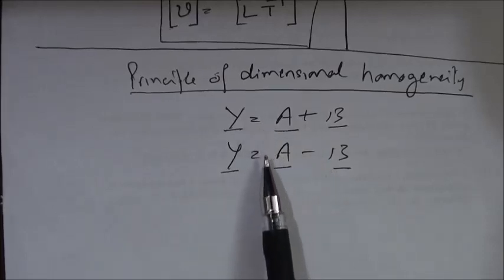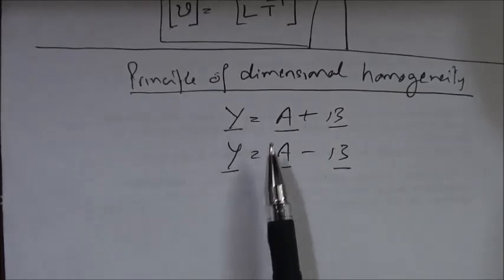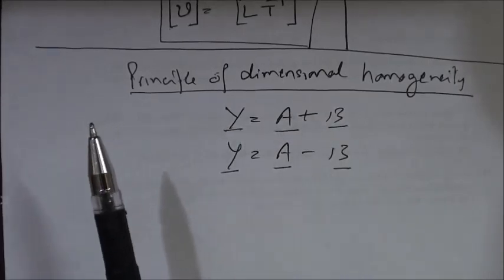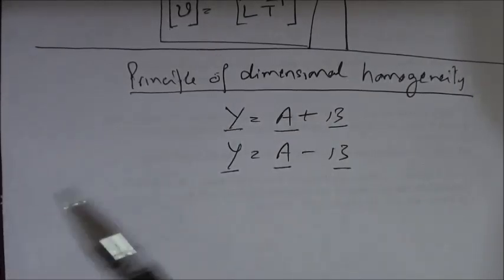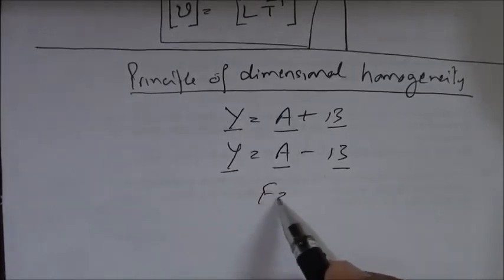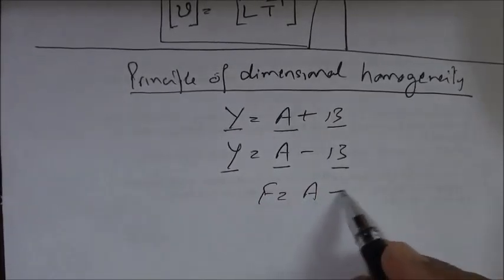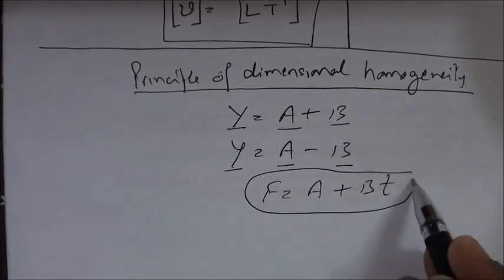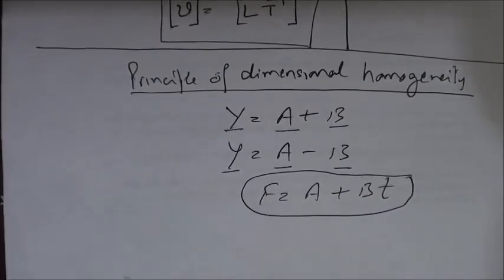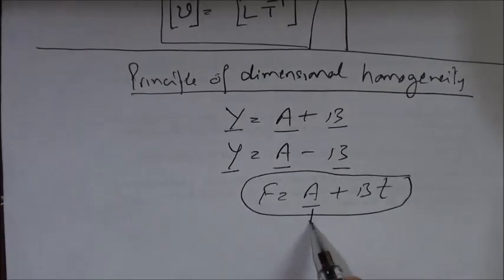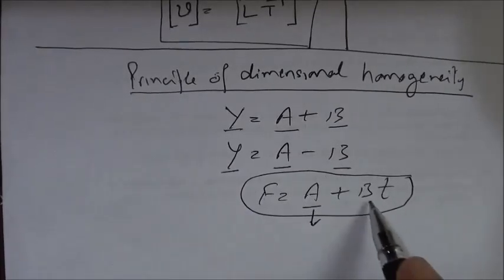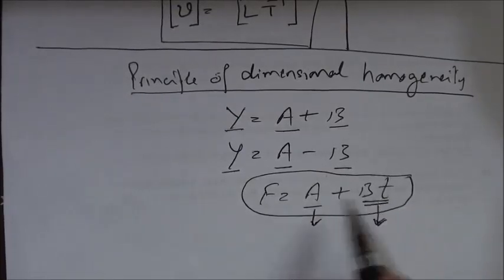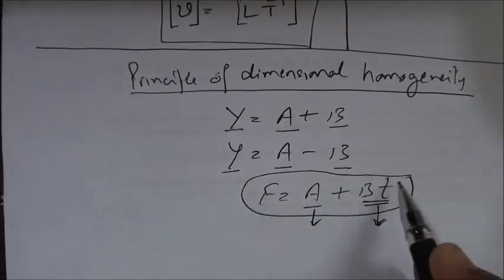So for any equation actually, in any given equation, left hand side and right hand side will have the same dimensions, right? So if I am writing F is equal to A plus BT, and F is force, it means A should also have the dimensions of force, and BT collectively, the product, should have the dimensions of force.